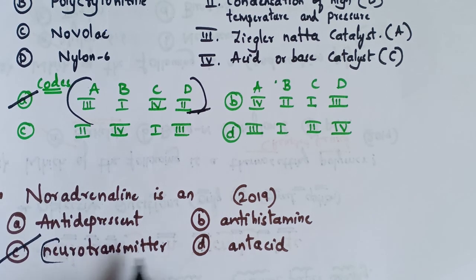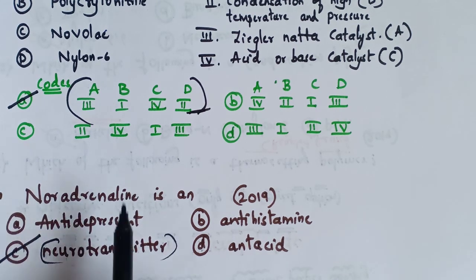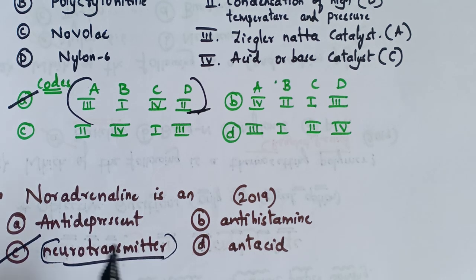Noradrenaline is a neurotransmitter. If its level is low, the signal sending activity becomes low and the person suffers from depression. So the correct option is option C. Noradrenaline is a neurotransmitter. This is about the fourth question.